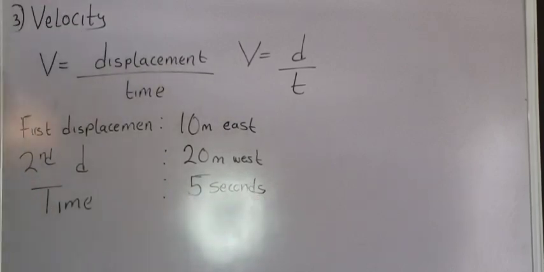Now we are told to calculate the average speed and the average velocity. I want you to take notes. The average velocity of the object is what? The total displacement all over the total time taken. Are you getting what I'm saying? The total displacement all over the total time taken. Let's start with the velocity.